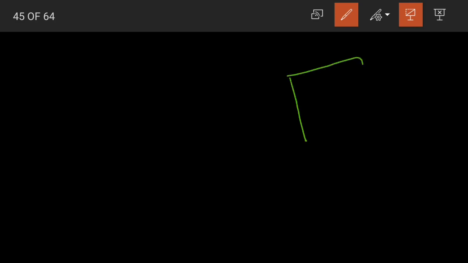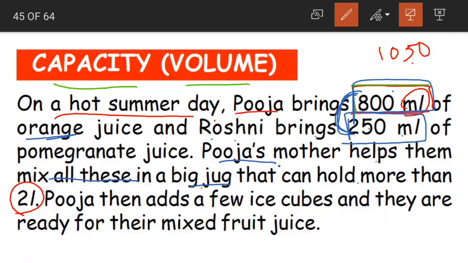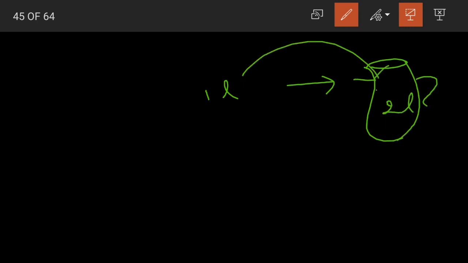See, suppose I have a box in which I can place 2 chocolates. Now I have only 1 chocolate. If I place it into this box, will it be sufficient or not? Yes, the box will be sufficient, and moreover we will have some empty space as well. In the same way, here we have only 1 liter of juice poured into a jug of 2 liters. So after filling up the juice, we'll have some empty space.